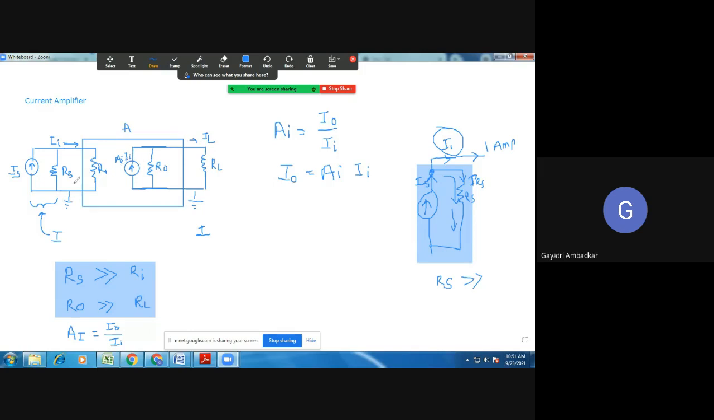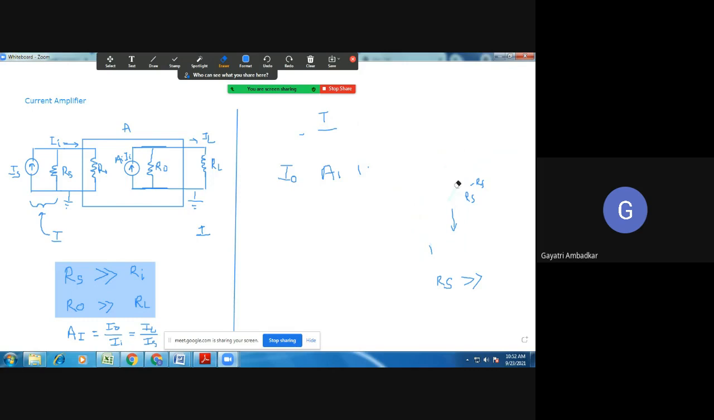So if this is an ideal amplifier, then whatever is there will become your II, and whatever IL is there will be the same as this current. In other words, it is equal to the output load current, because this is the same as load current, and input current is IS. Is the current amplifier clear to you?